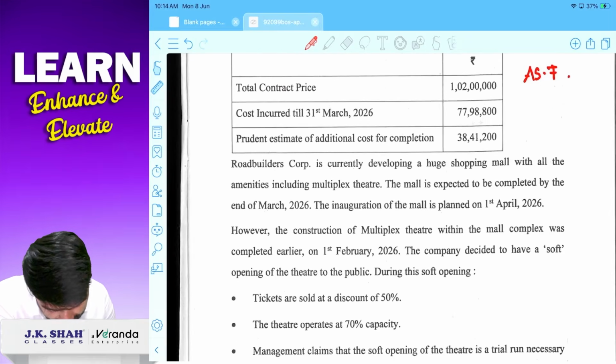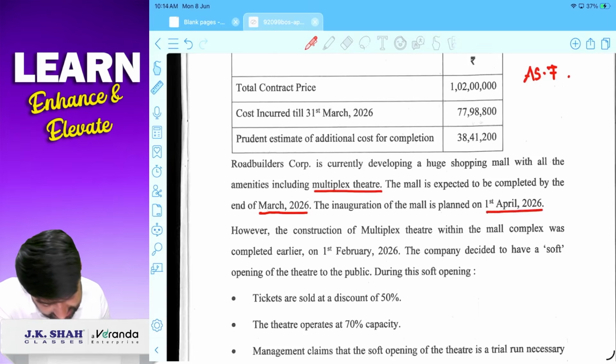ठीक है. Road Builders Corp is currently developing a huge shopping mall with all amenities including a multiplex theater. The mall is expected to be completed by end of March 2026 and the inauguration of the mall is planned on 1st April 26. However, construction of the multiplex theater within the mall was completed on 1st February 26.